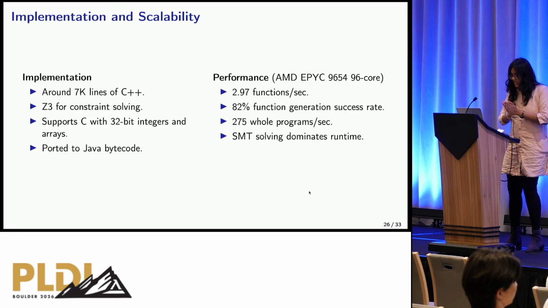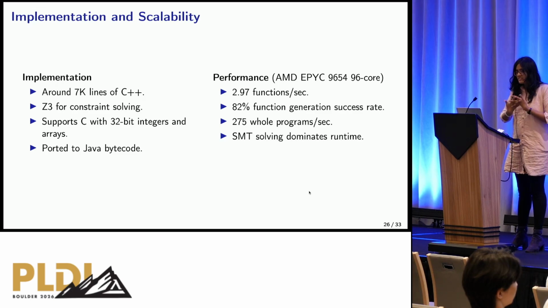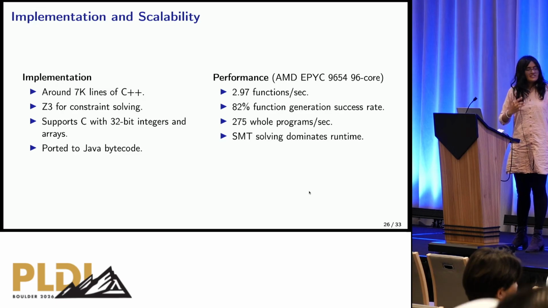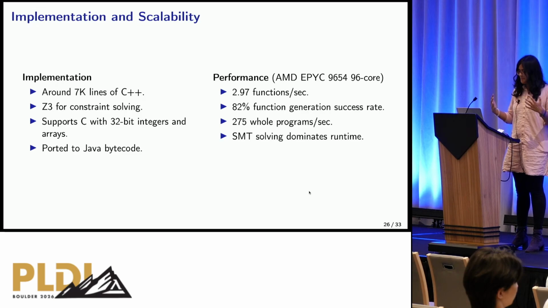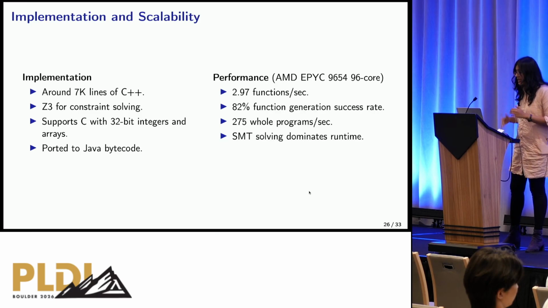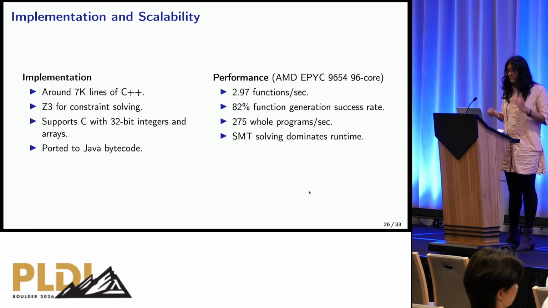In terms of implementation and some stats on scalability, Reify has 7,000 lines of C++ and uses Z3. Currently, we only supported C with 32-bit integers and arrays, but we're expanding. And we also ported to Java bytecode and were able to find 3 bugs in OpenJ9. The SimIR that we have developed is language agnostic. In terms of performance, the majority of the time, of course, is taken by generating the symbolic functions because the SMT solving takes that long. But we have, of course, minimized the impact of that using our whole program generation, which we do using peephole rewrites and not symbolic execution.